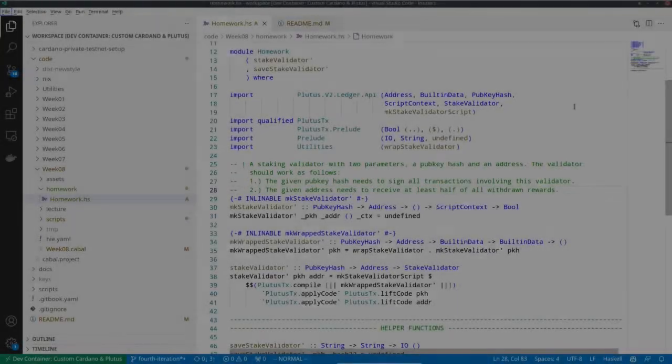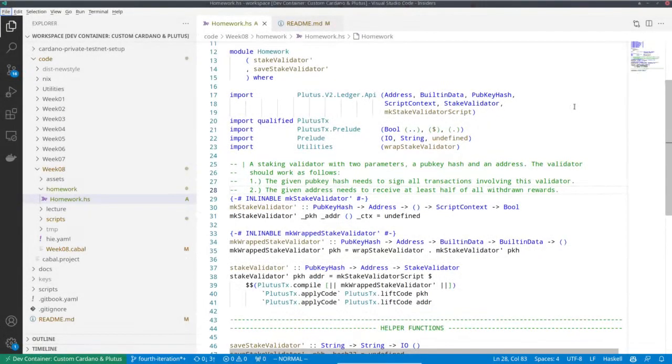When I showed you the example stake validator, I mentioned that it's not very realistic. One reason I think it isn't is that anybody can withdraw rewards. There's no restriction. The only condition is that half of the rewards go to the specified address. But apart from that, any arbitrary person could withdraw rewards. So I don't think that's very useful.